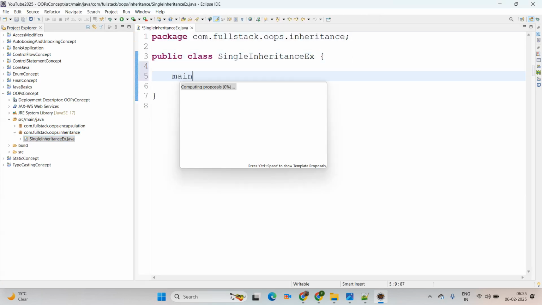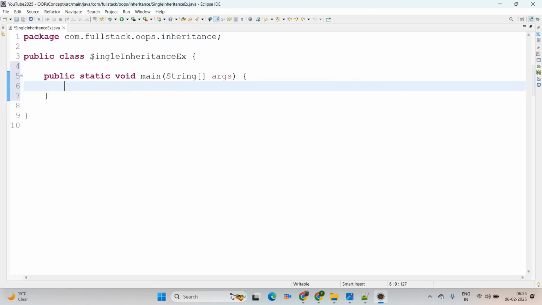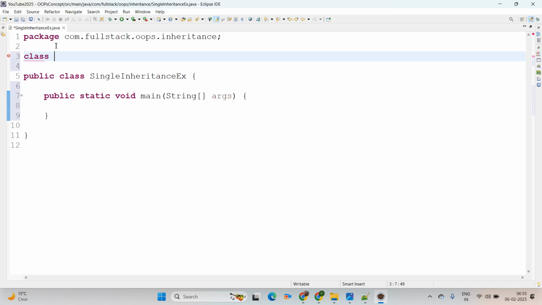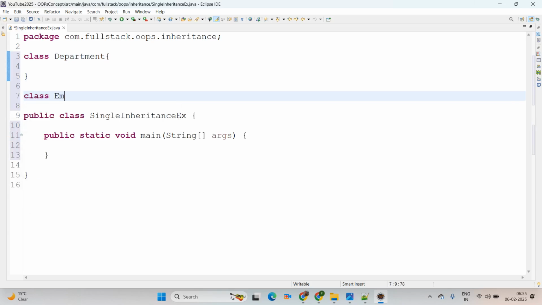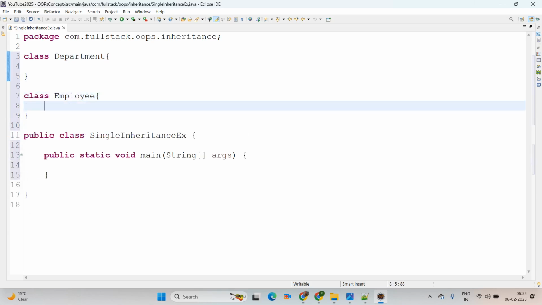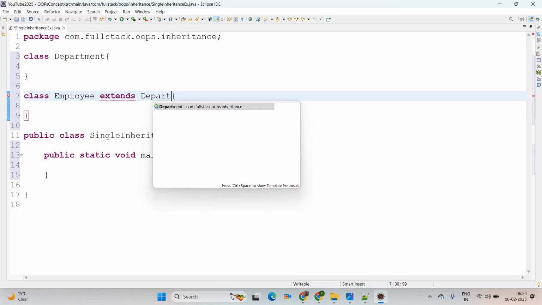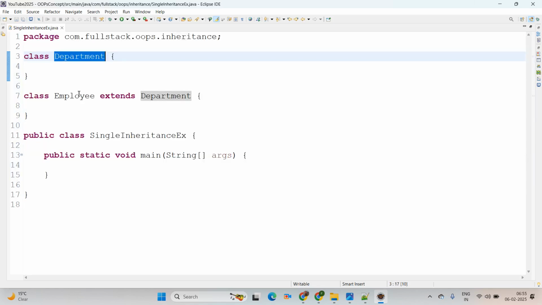Within the main class we are going to write the main method. Now using Ctrl M, it will maximize the size of the screen. Then here I am adding a class, you can simply say Department, and one more class I am going to create here, named Employee. Here this is single inheritance. It means Employee is the child class of our Department. That's why I am using class Employee extends Department. It means this is single inheritance, one parent has one child.